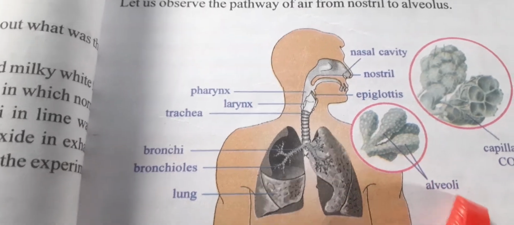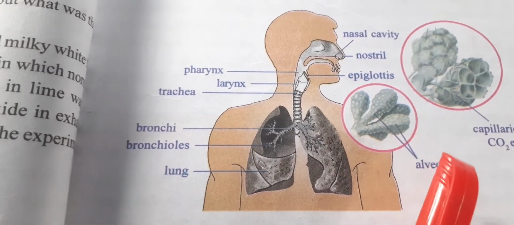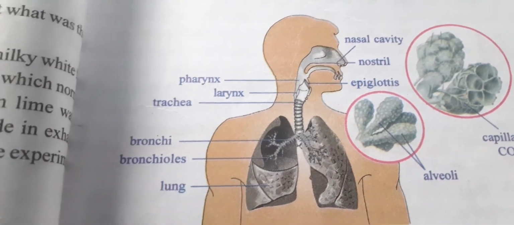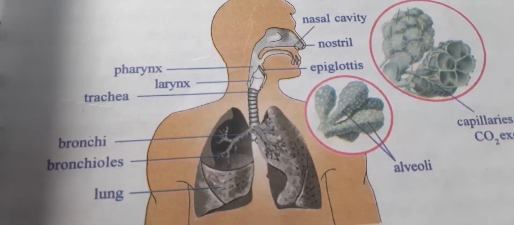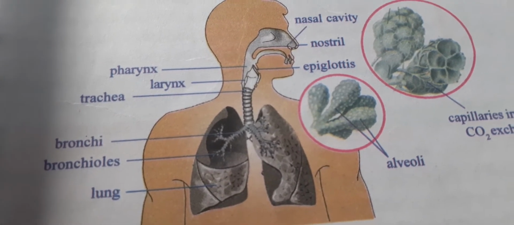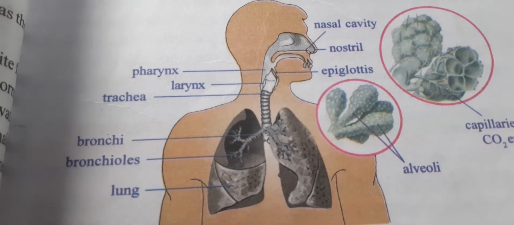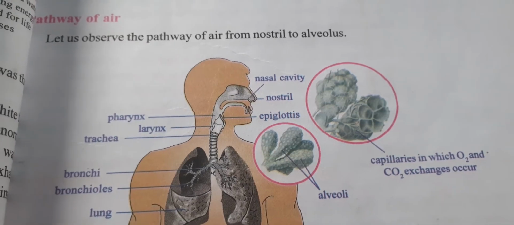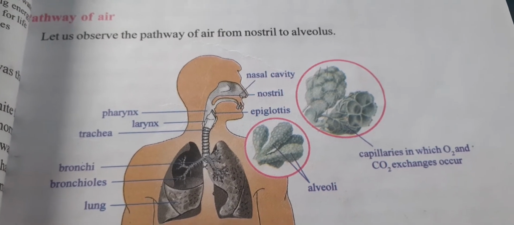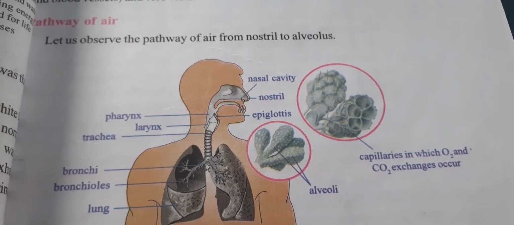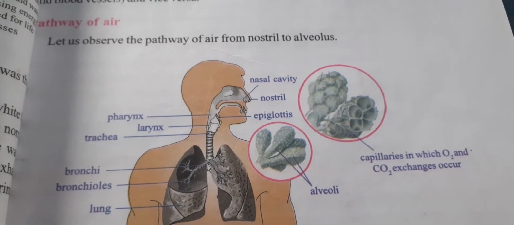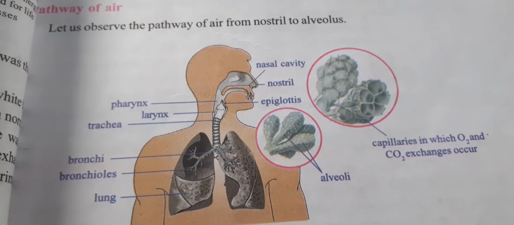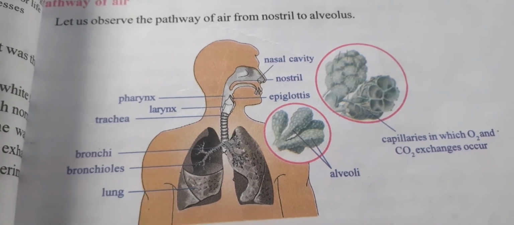So the main function of alveoli, students, is that gases are exchanged. Okay, gases are exchanged. The main function of the alveoli is that this is where the gases are exchanged between them and the blood vessels. Okay. Now students, we will discuss the pathway of air, how the air enters into our lungs from nostril to alveoli. Alveoli are small microscopic sacs present in the lungs.